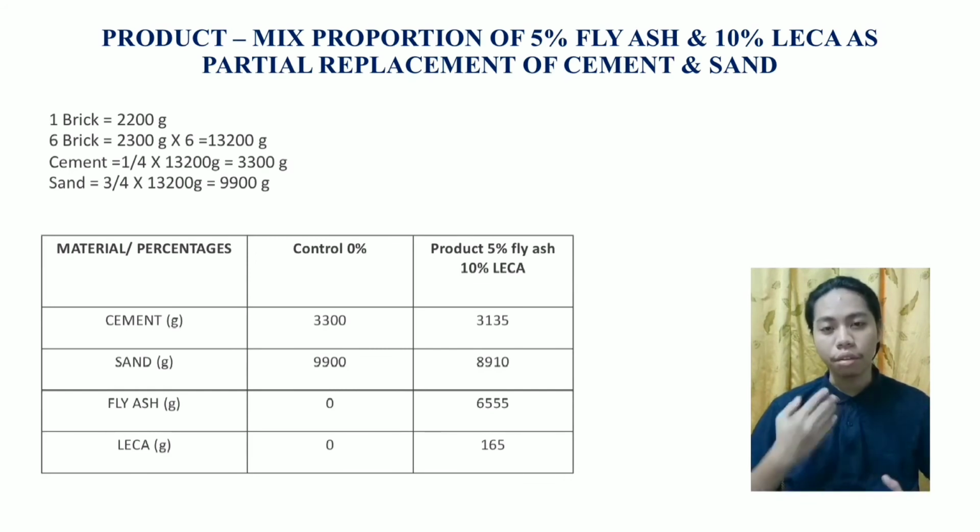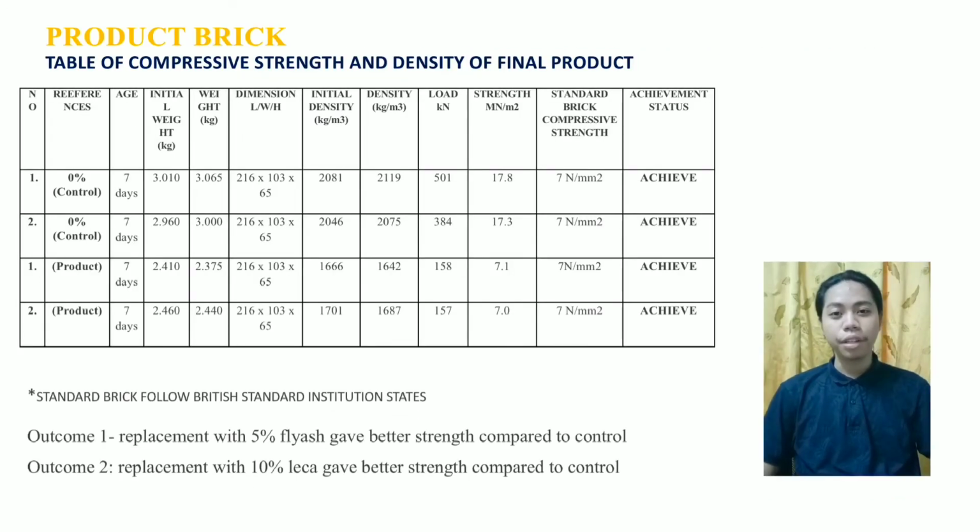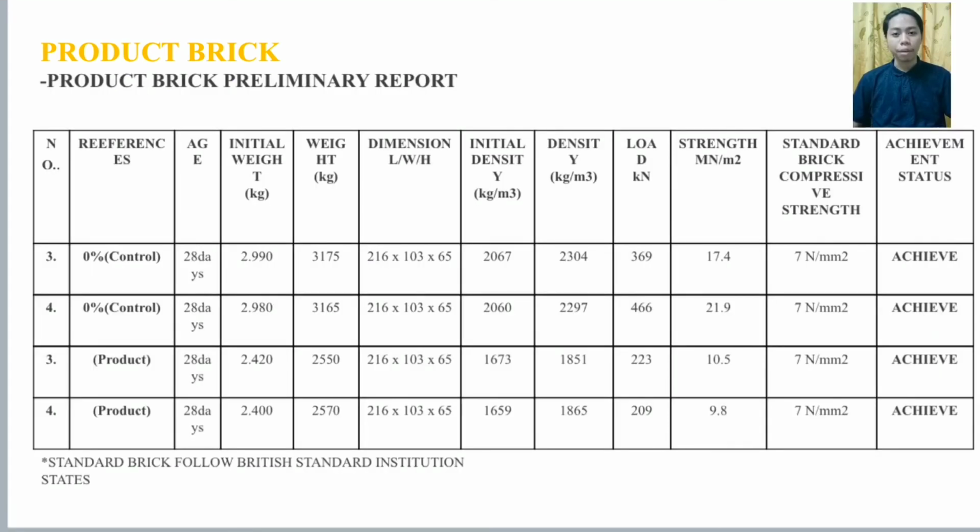And this has also been proved by conducting trial 3. For trial 3, we got the highest compressive strength at 5% fly ash and 10% Leca. And as you can see on your screen, this is our mix proportion for the product. Okay, so this is the table of compressive strength for our product brick, and as you can see on the table, for the product and the control brick, we achieve the minimum standard compressive strength, which is 7 N/mm², and this is based on the British Standards Institution.